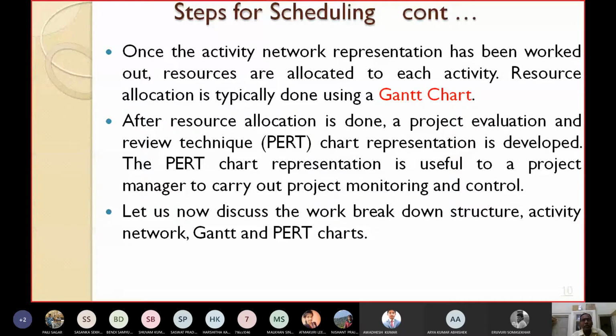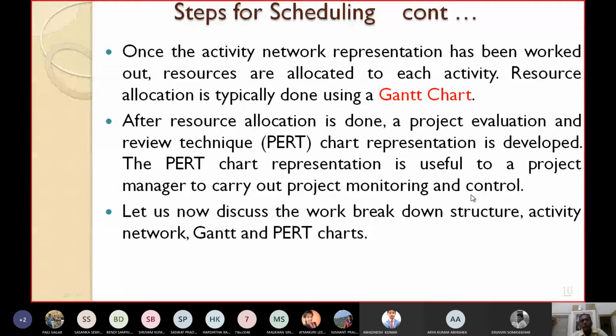After the resource allocation is done, comes the project evaluation and review technique, which we call PERT. CPM and PERT we'll discuss here. After resource allocation is done, a PERT chart representation is developed. The PERT chart representation is useful to a project manager to carry out project monitoring and control. So the basic usefulness of PERT is in project monitoring and control.